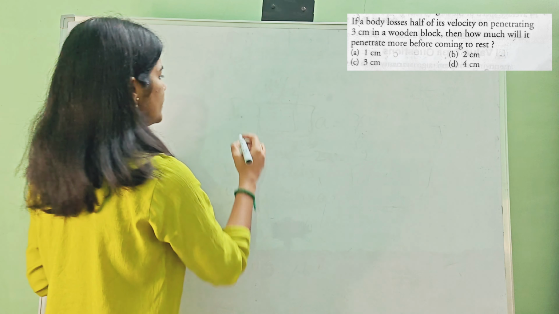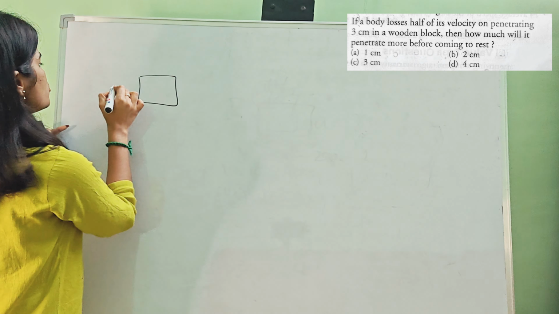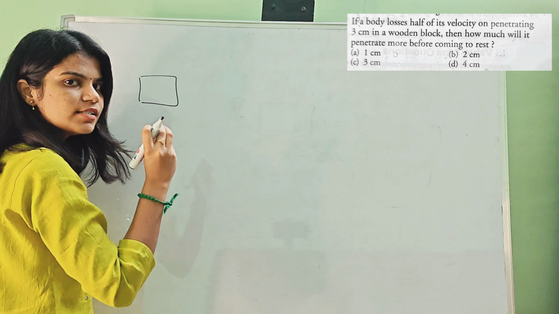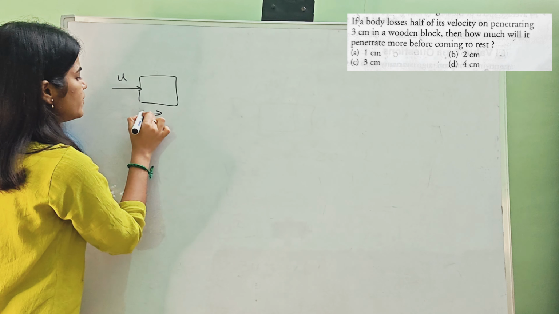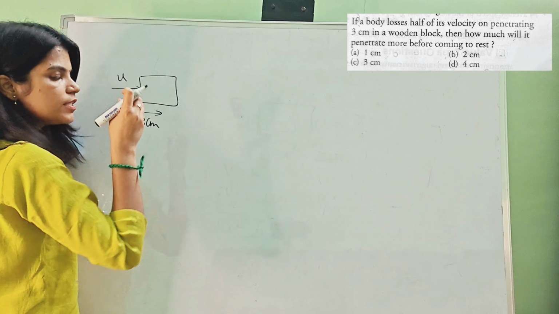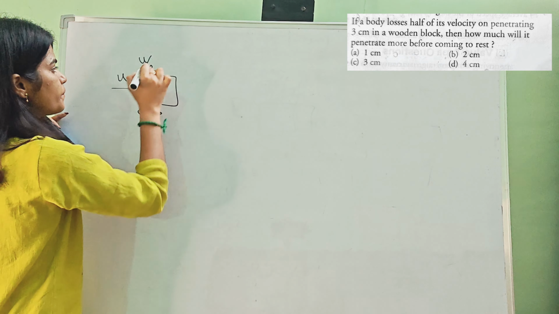Today, the question says, if a body loses half of its velocity on penetrating 3 centimeter in a wooden block, then how much will it penetrate more before coming to rest? Now, according to the question, listen carefully. Just imagine a block. Initially, the object has the initial velocity u. When it has covered 3 centimeter, its speed in that direction gets reduced to u by 2.